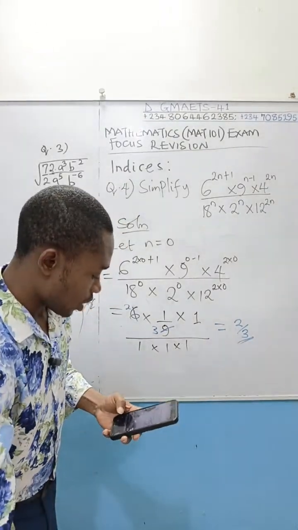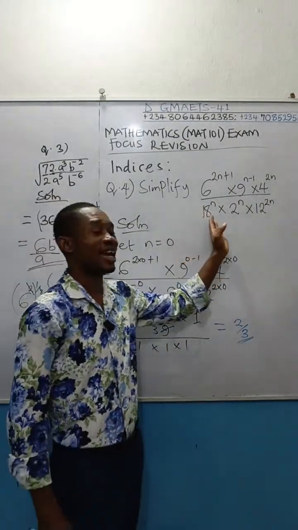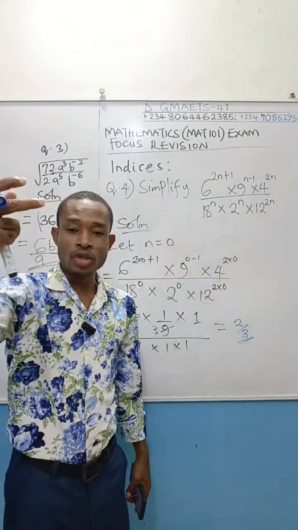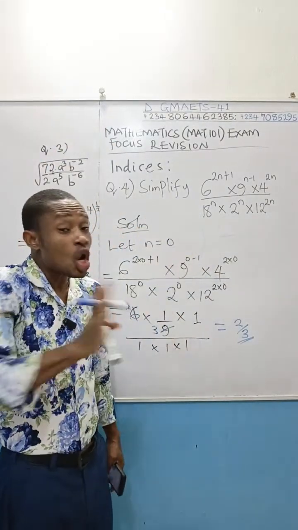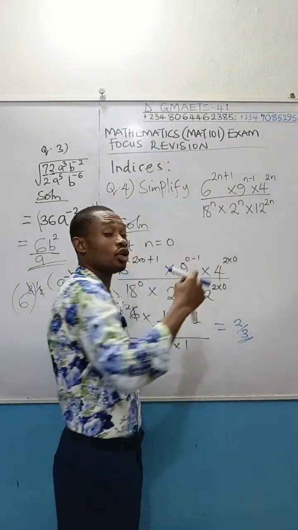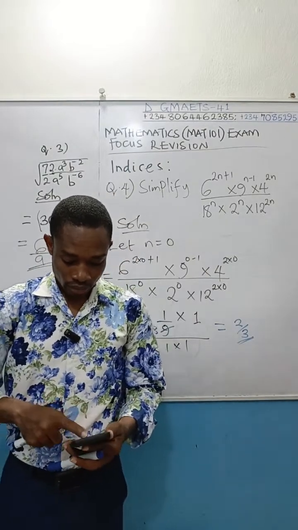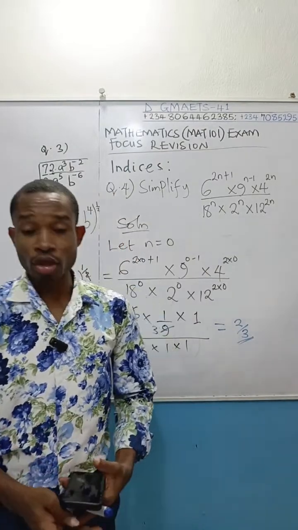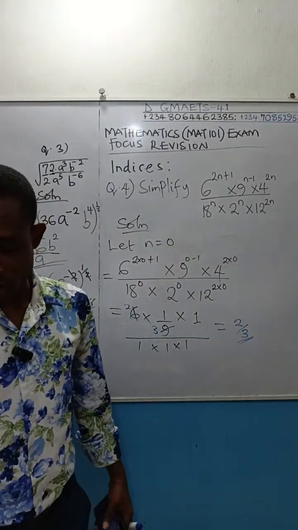We are done with this particular question. Remember, once you are given any indicial expression like this, where you have an unknown, a variable as power, an indicial expression, not an equation, select any value you want for the unknown. Are you following, right? And then solve, you'll get the answer. We are moving on to other questions.